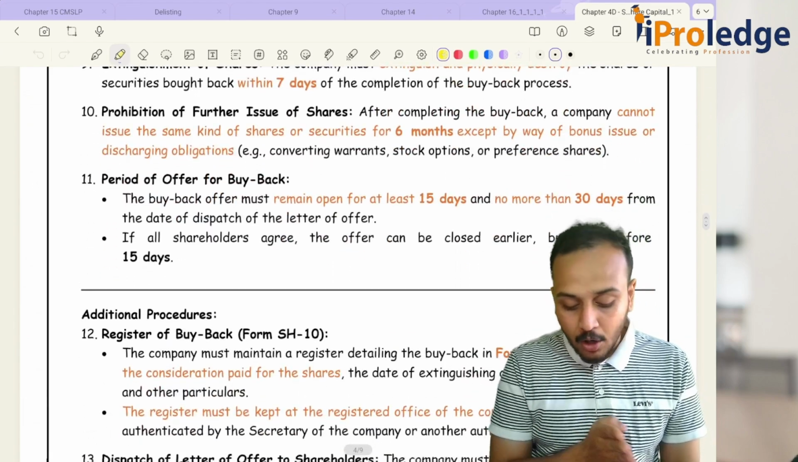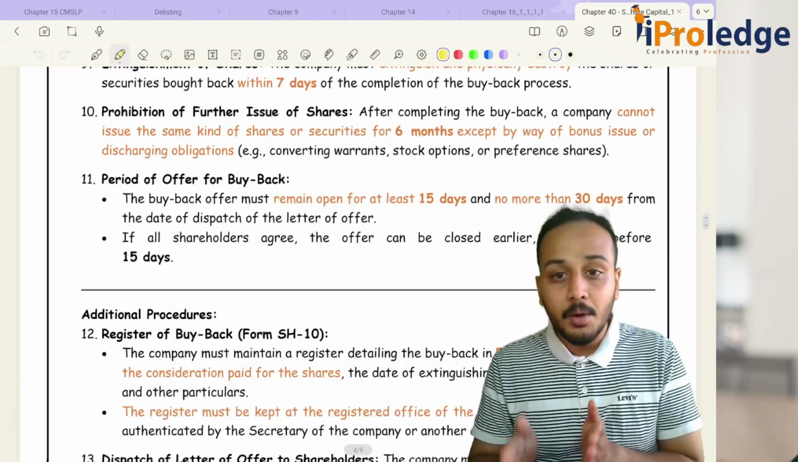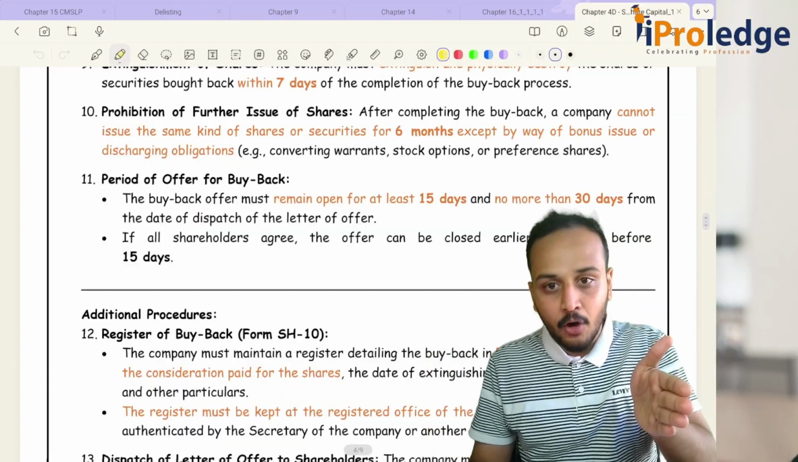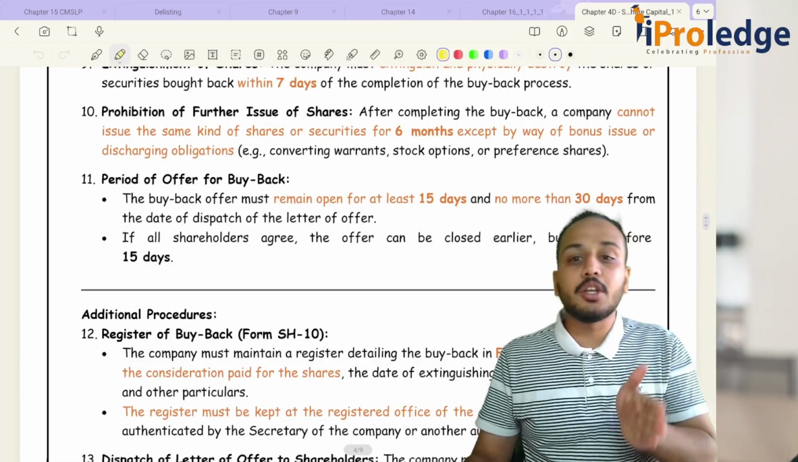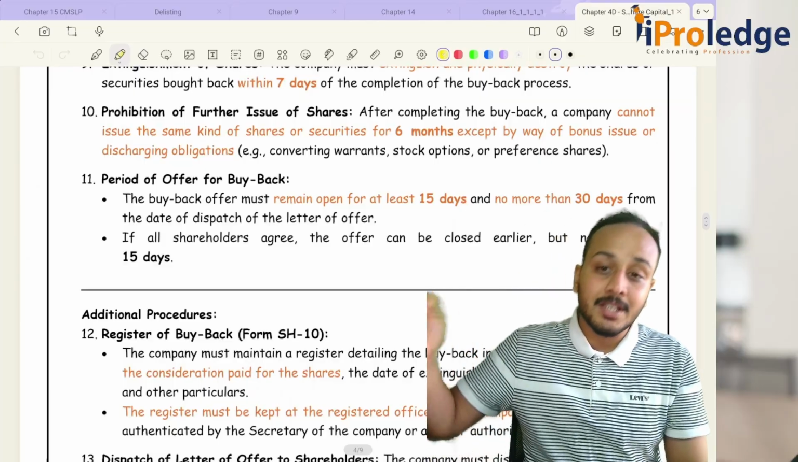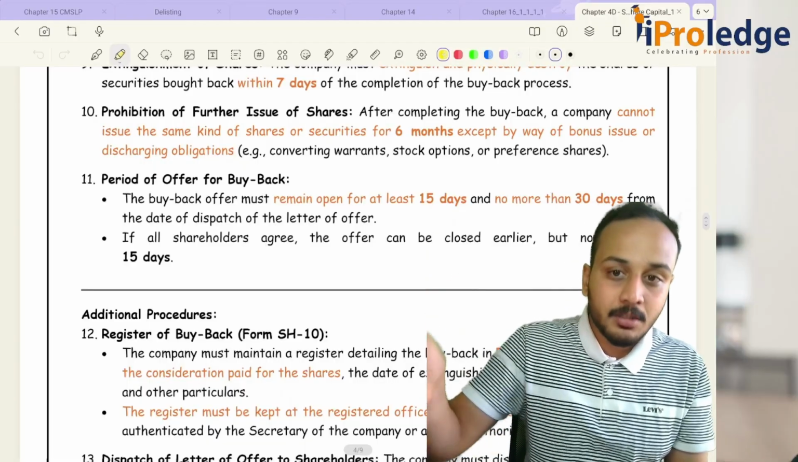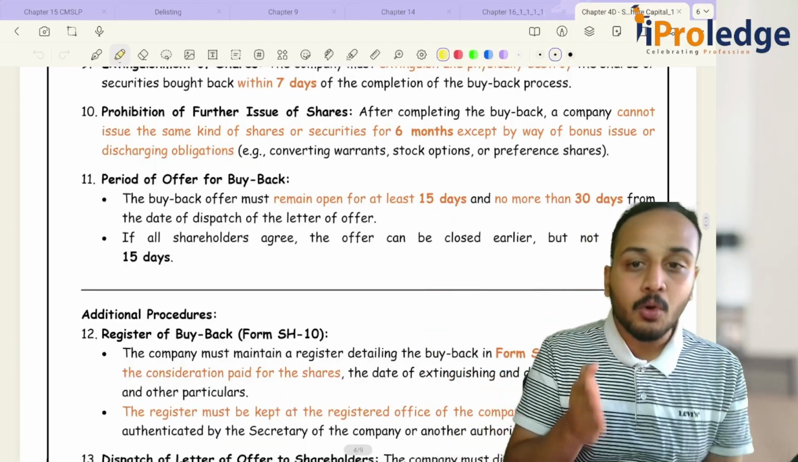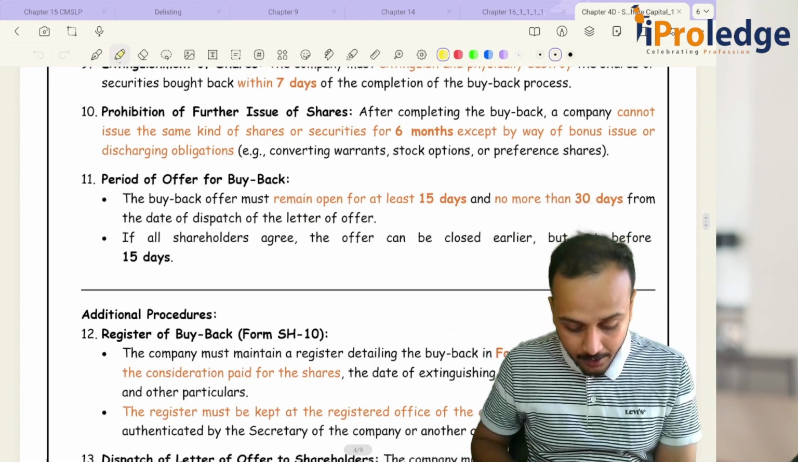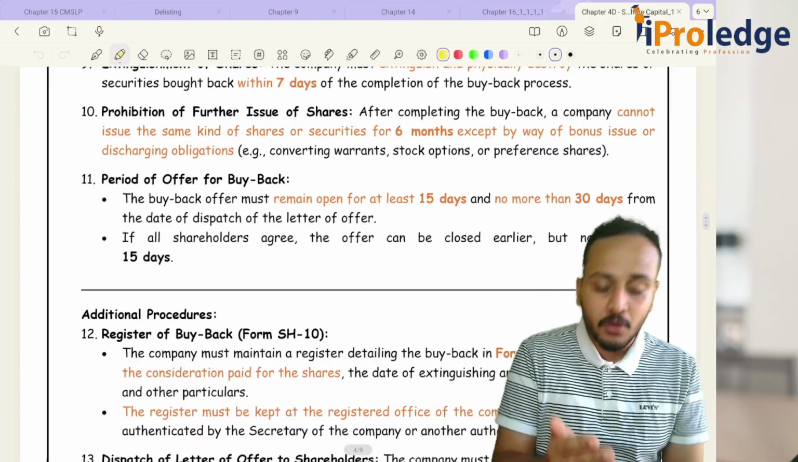Okay. Then the buyback offer period shall remain open for at least 15 days, but it shall not be open for more than 30 days. I have opened my offer period. Now I have to make sure that the offer period is open for at least 15 days, but it cannot be open for more than 30 days. So it cannot be open for 31 days, 35 days, 45 days, 60 days. Maximum how long can it be open? It can be open only for 30 days. Minimum how many days? 15 days. Okay. If all the shareholders agree, then the buyback period can be closed before 15 days.